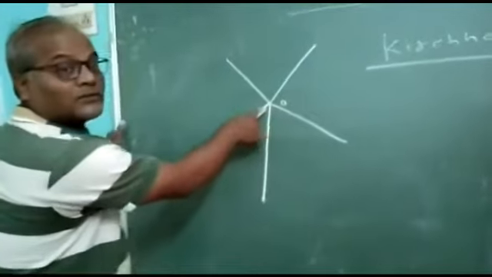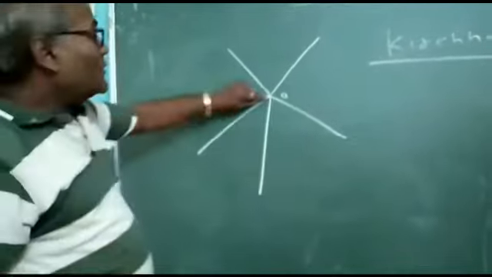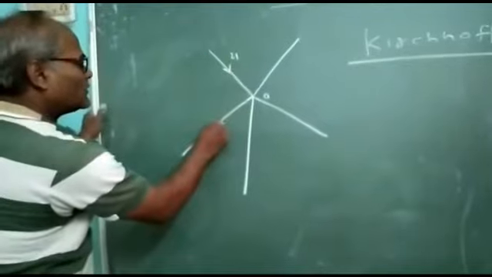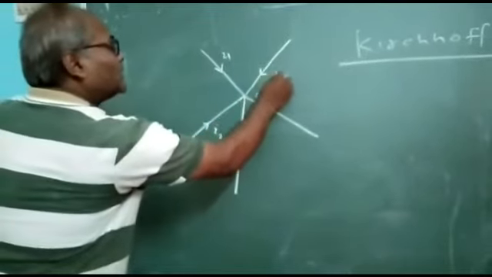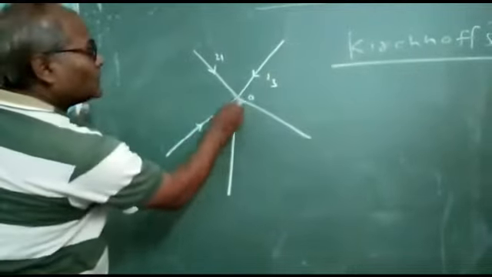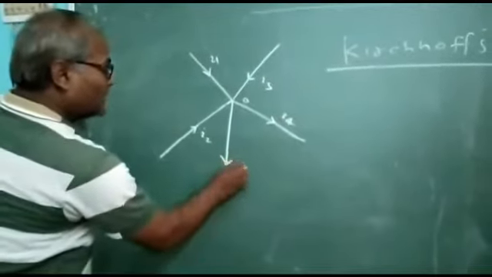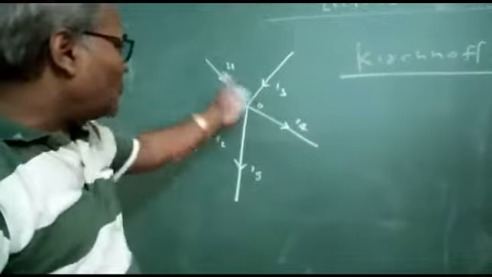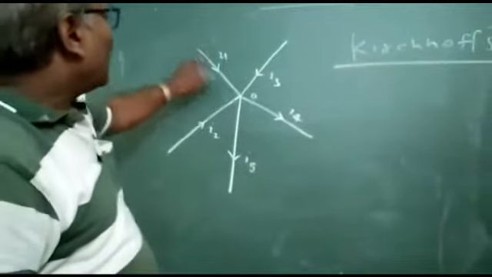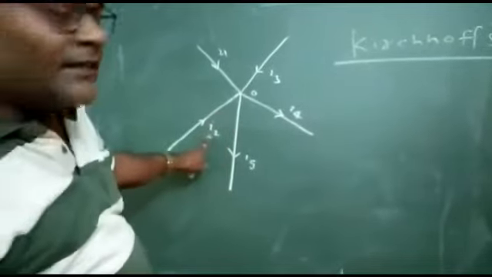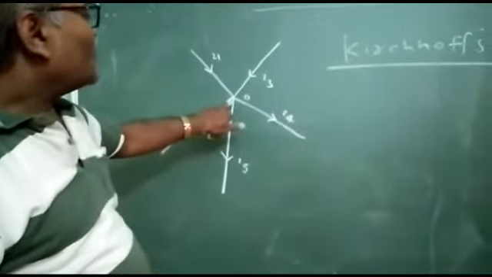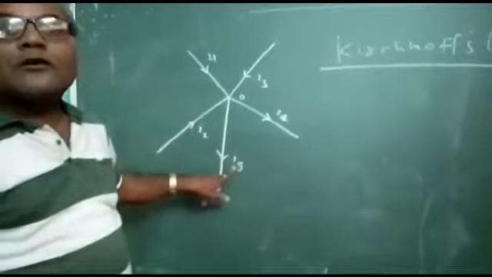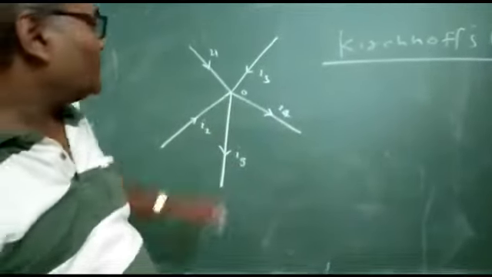It will be a point because here 5 wires meet, and let I1, I2, I3, I4 and I5 be 5 electric currents individually flowing through the given wires. I1, I2 and I3 are all going towards the point, but I4 and I5 are outgoing from that point.